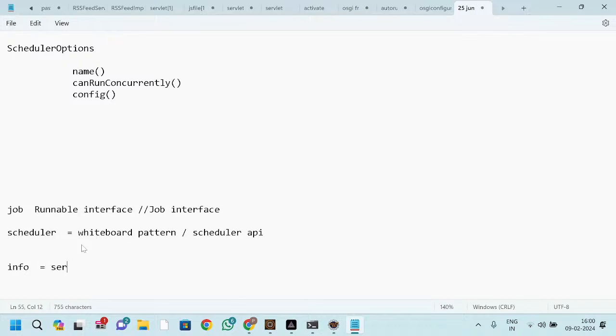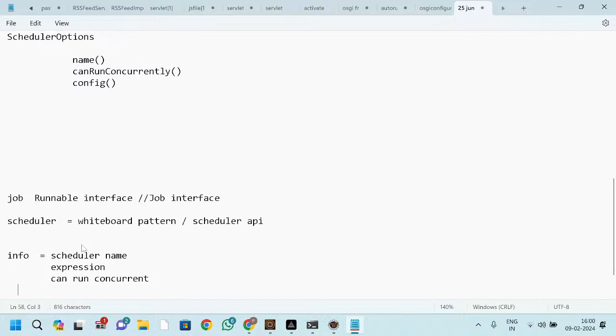You need a scheduler name, after that you need an expression, maybe canRunConcurrent. This one also you need. Do you want to enable the scheduler? All this information we will take, and we already discussed yesterday, it is not a good thing.